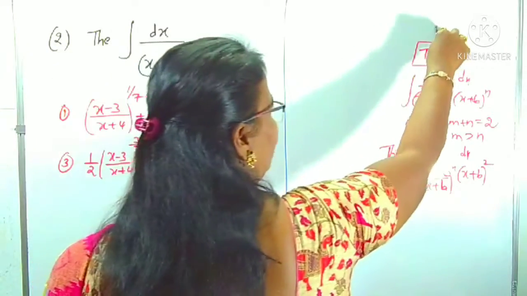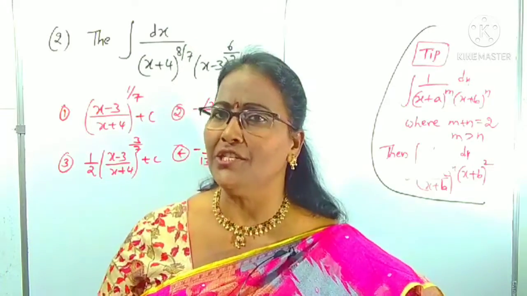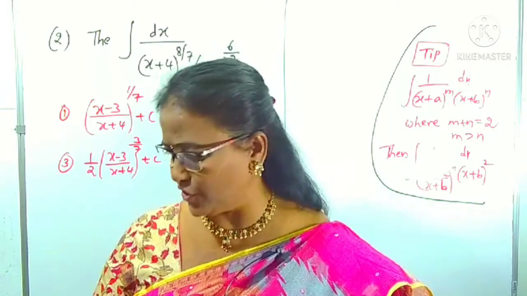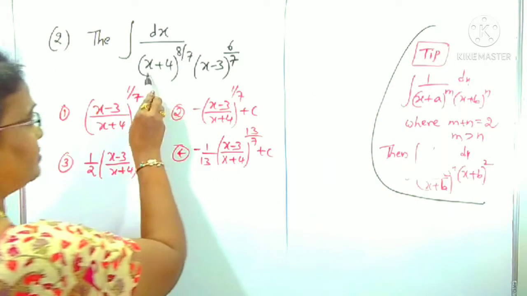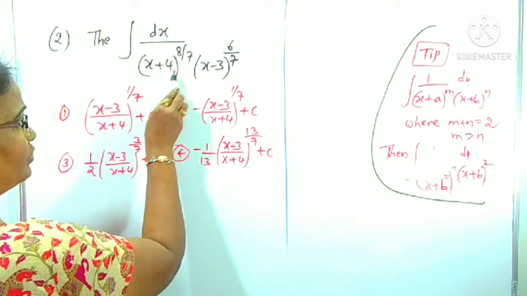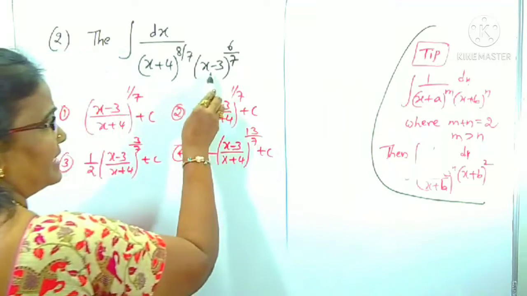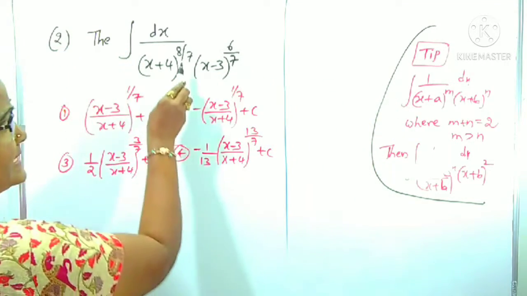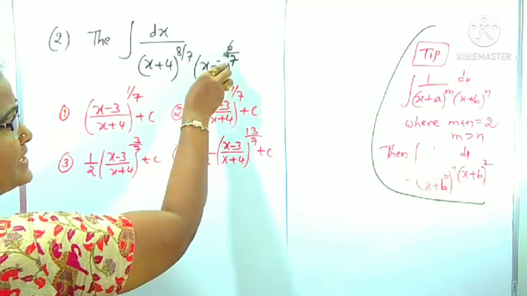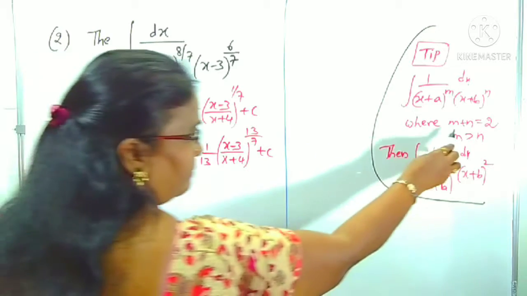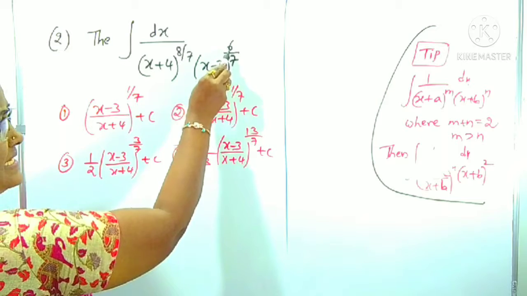So what is the step? First we have to reduce this function into this form. Then we can apply the integration. Then it becomes a non-integral function. How? We can look here. This question's terms are like this or not? In place of x plus a there is x plus 4 whole power m. In place of m, 8 by 7. In place of x plus b, x minus 3 is there, power n is 6 by 7. What is m plus n? 8 by 7 plus 6 by 7 is 14 by 7, which is 2. m plus n is 2, where m, 8 by 7, is greater than 6 by 7.